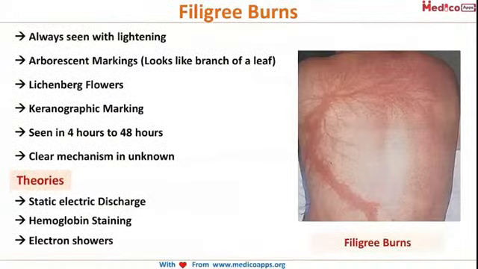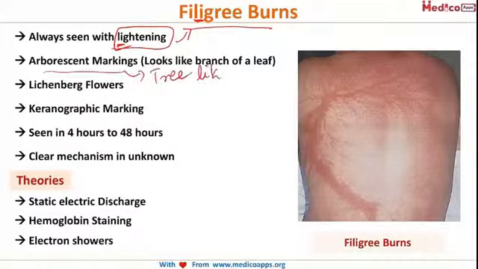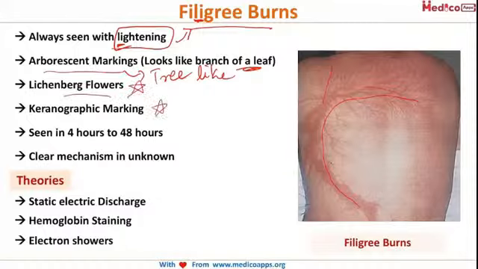Now let's look at our final topic, that is filigree burns. It is always seen with lightning. Lightning causes filigree burns. Filigree has 'li', and 'li' is for lightning. Please remember like that. These are arborescent marks. Arborescent means tree-like, so the marks look like the branch of a tree. You can see it's looking like a tree. It is also known as Lichtenberg flowers or keraunographic marking.